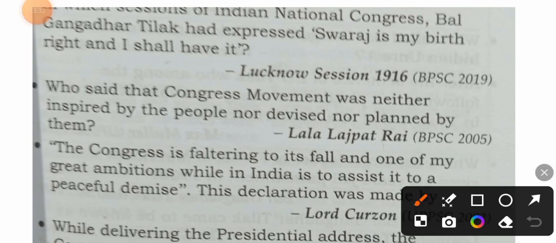Who said Congress movement was neither inspired by the people nor devised nor planned by them? I am repeating this question again. Who said that Congress movement was neither inspired by the people nor devised nor planned by them? The correct answer is Lala Lajpat Rai.